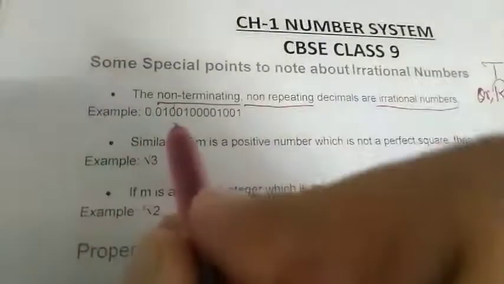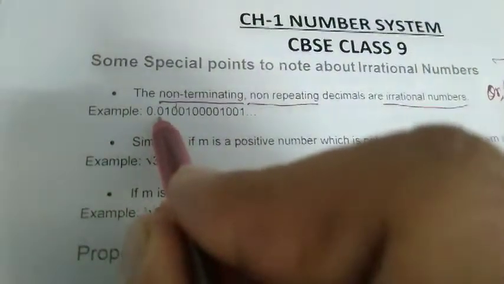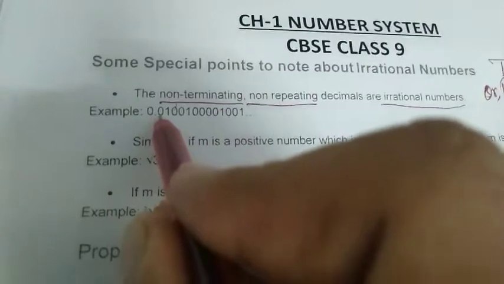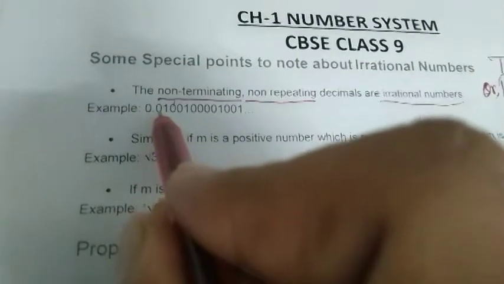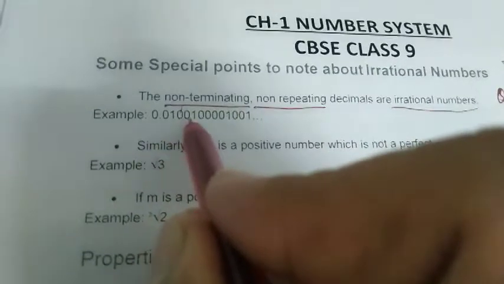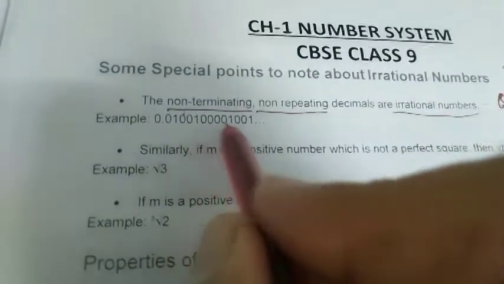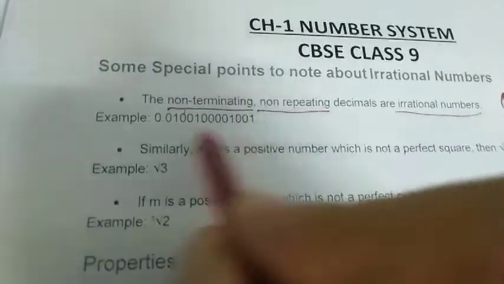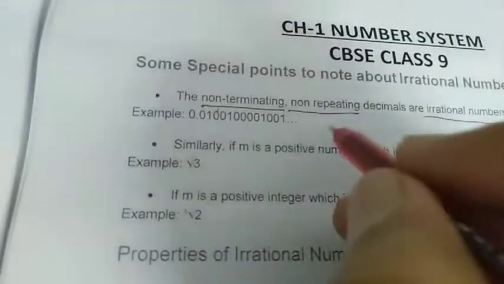For an irrational number, just see the pattern: no digit, no set of digits is repeating. Point 0 1, again 0 0 1, now 0 0 0 0 1, again 0 0 1. So there is no set of digits repeating like this.